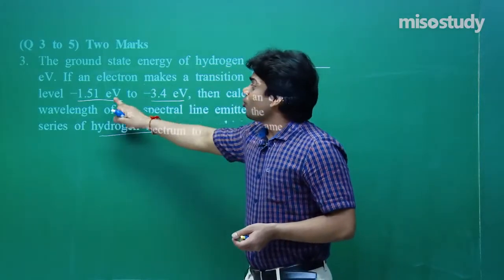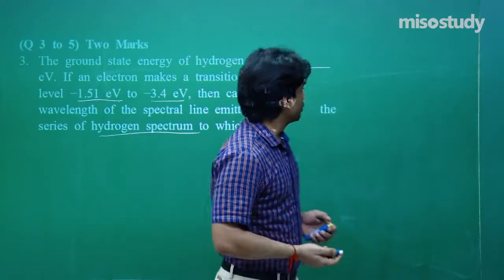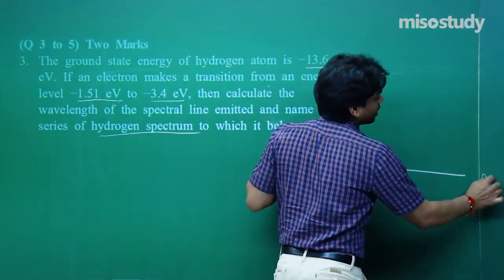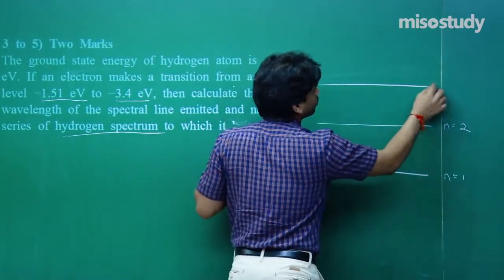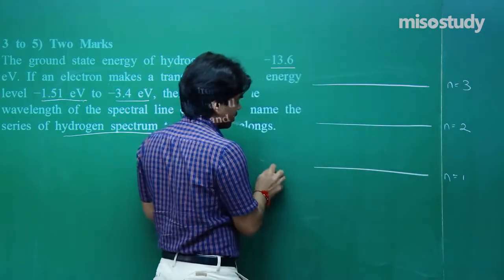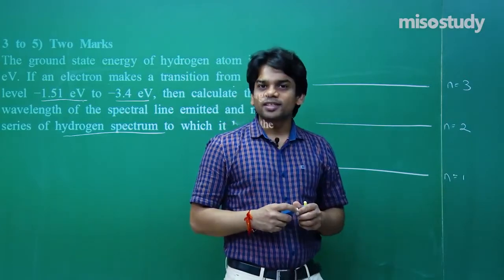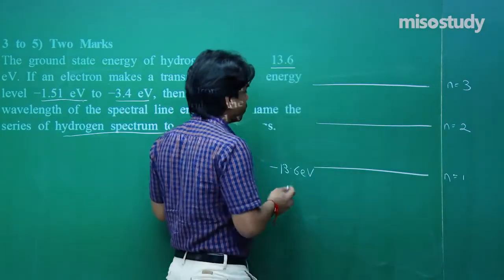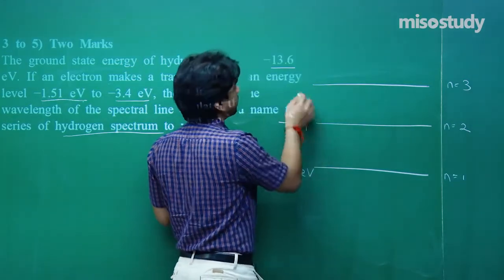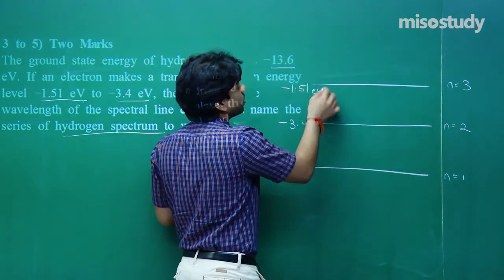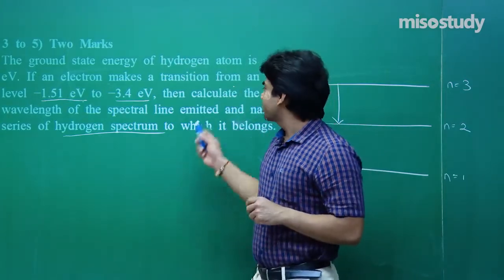The electron is making a transition from minus 1.51 electron volt to minus 3.4 electron volt. You just check here. This is the ground state, n equals 1. And again n equals 2, then we have n equals 3. If I mention the energy minus 13.6 electron volt, then the next energies come out to be, you see here, minus 3.4 electron volt, and this will be minus 1.51 electron volt. So the electron makes a transition from this to this, from 3 to 2.